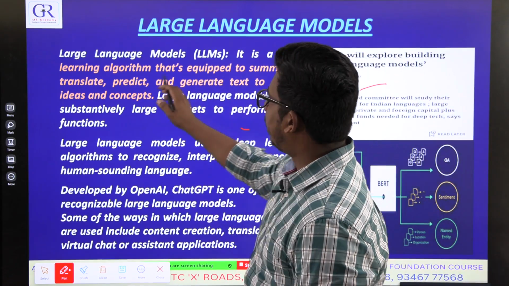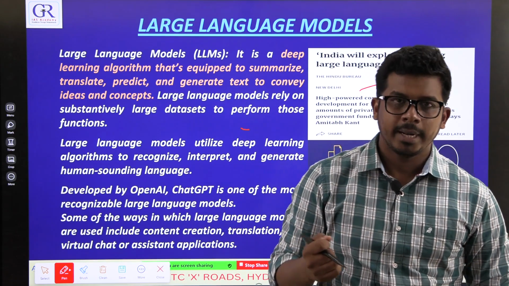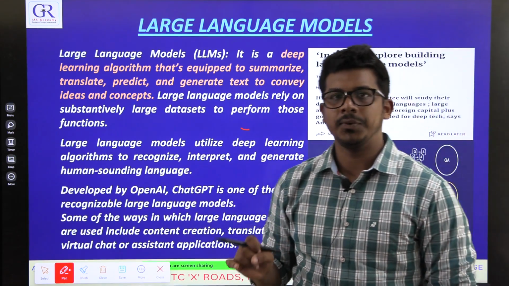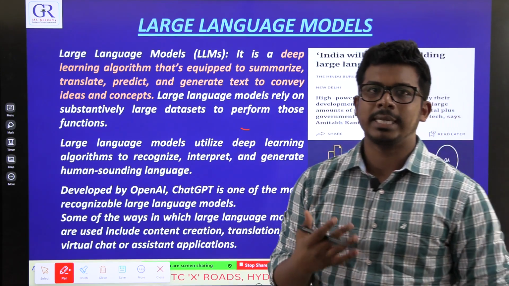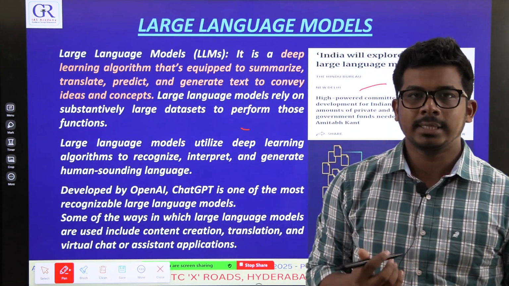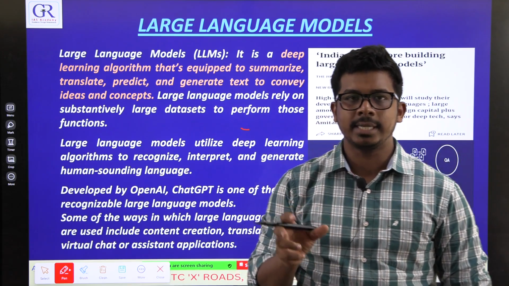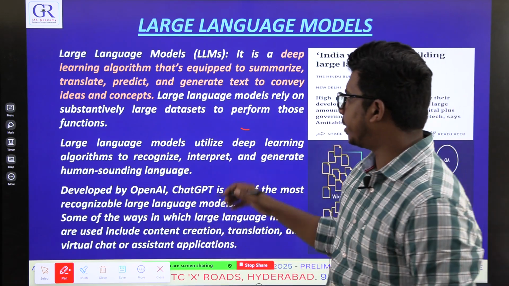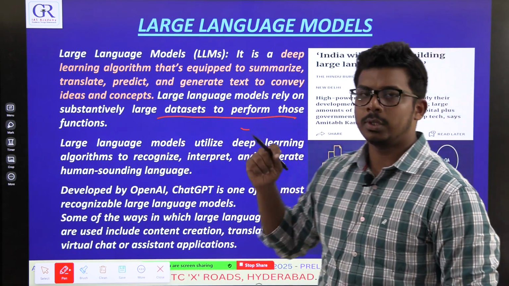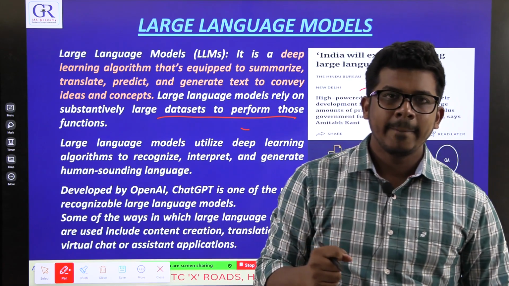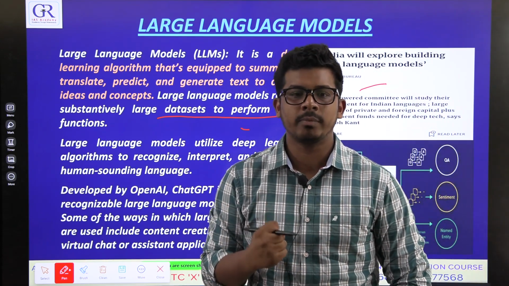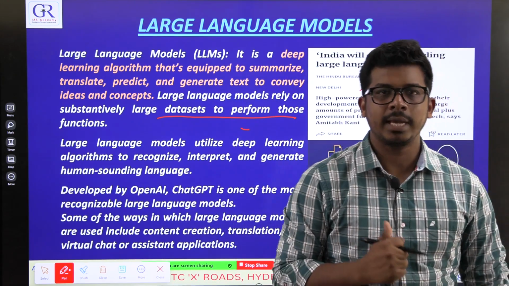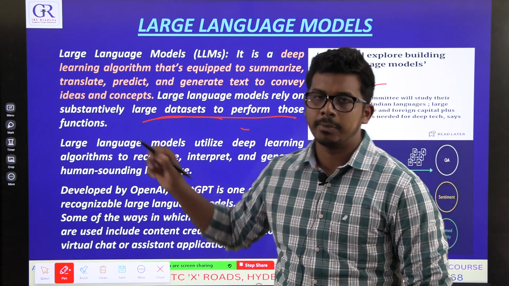So if you go to ChatGPT and ask it, please design an essay, you give the topic, ChatGPT will give you the essay. So how does ChatGPT do this? When you ask ChatGPT to create an essay on a particular topic, ChatGPT analyzes the internet. It takes large data sets as inputs. It understands what a human means by an essay. When a human asks for an essay, what does he mean by it? So ChatGPT analyzes the data sets available to it.